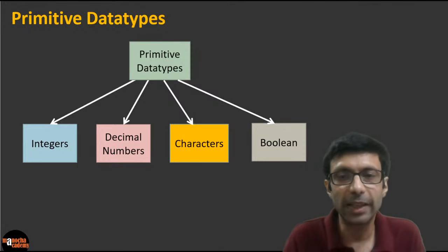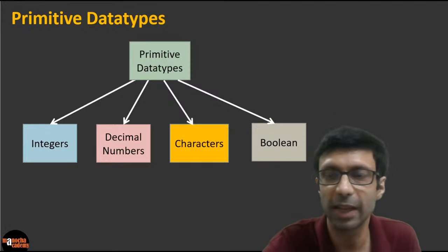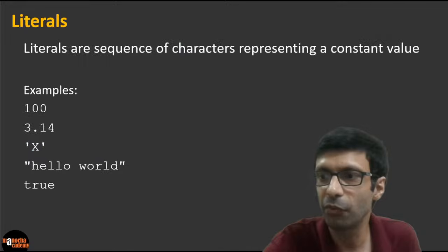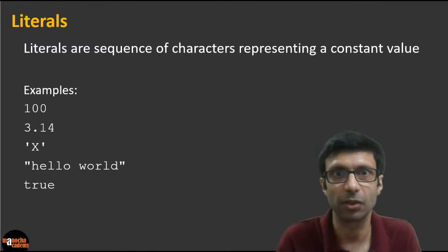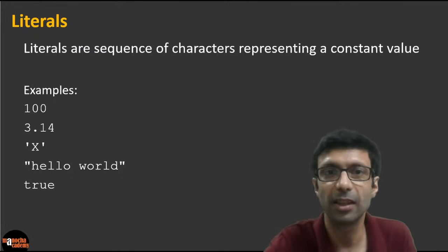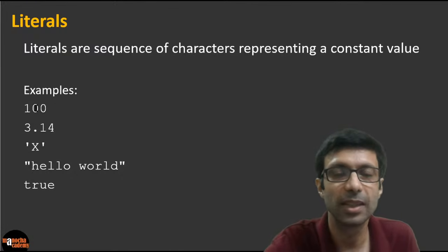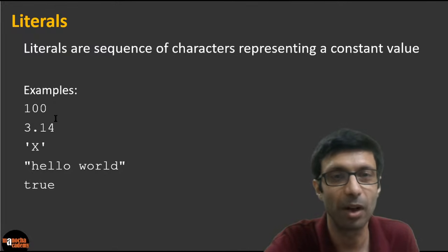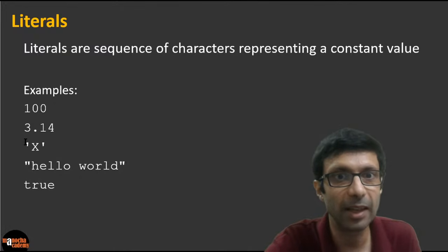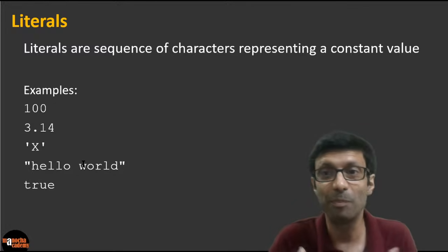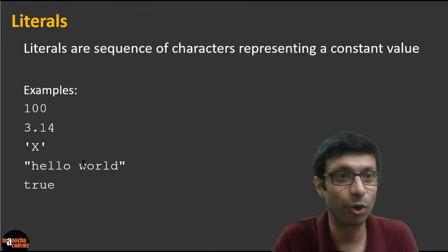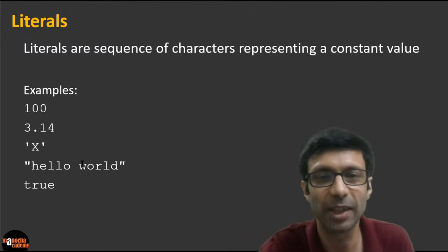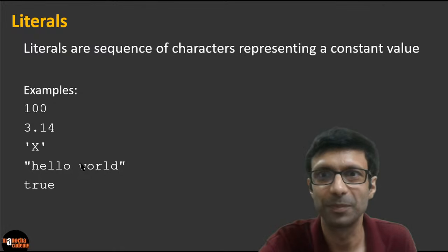Okay. So now why do we need data types? We're going to discuss that. So let's take a look, just like you have different data types, similarly you have different constants, right? So for example, you can see here in this example, guys, can you take a look here? So this example says you can have the number 100, or you can put the number 3.14, or when you put the letter X, it needs to be in single quotes because it's a single letter. Okay. And then hello world, we had put in double quotes because it's a string made of many letters. And then true you write for the Boolean, true, false. So let me show you an example here, and let's pull up our program.